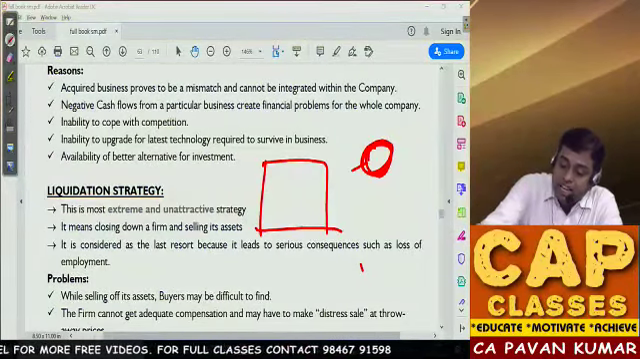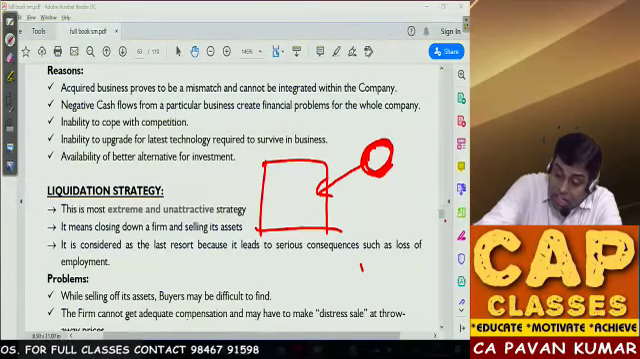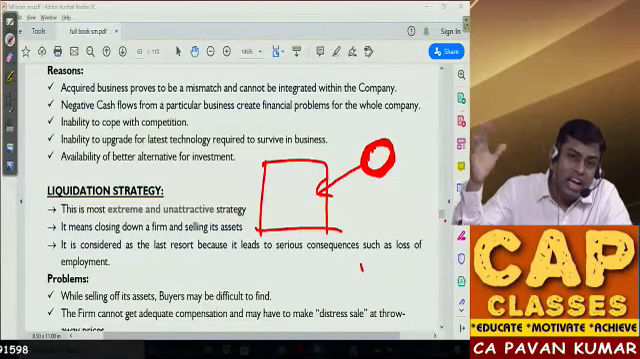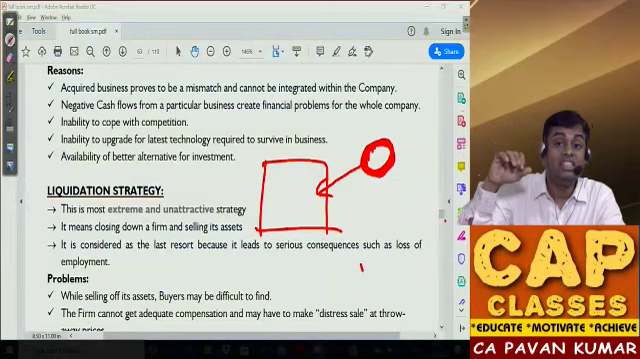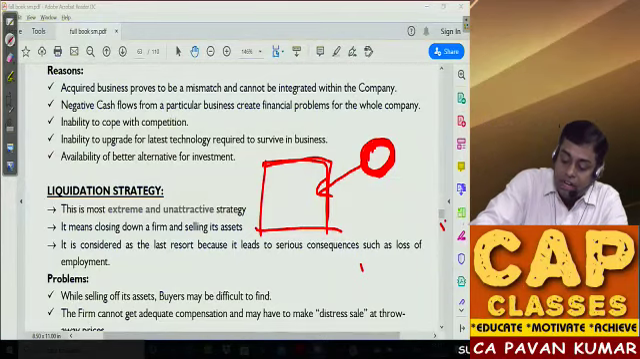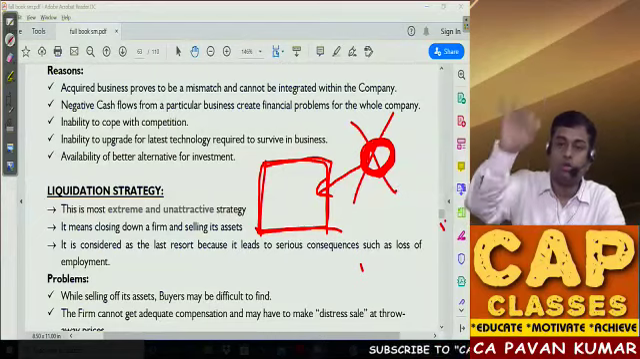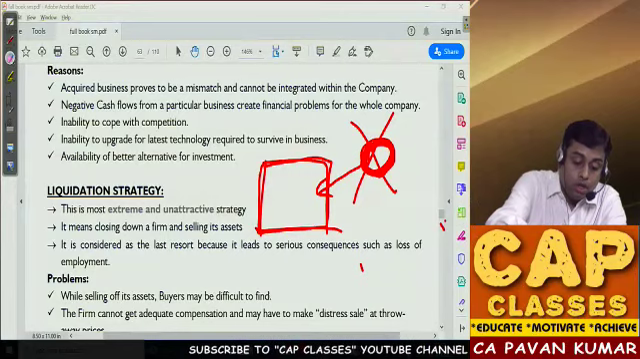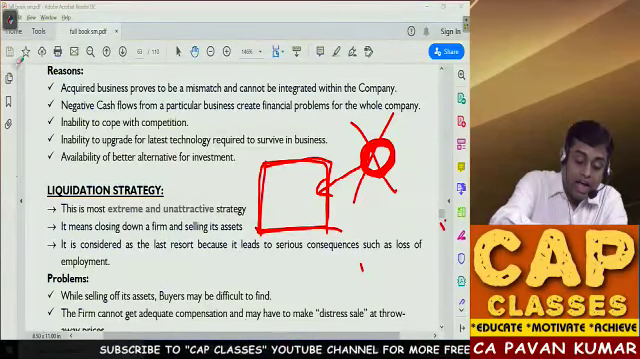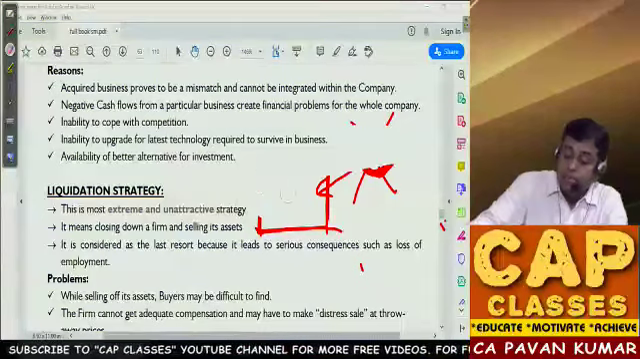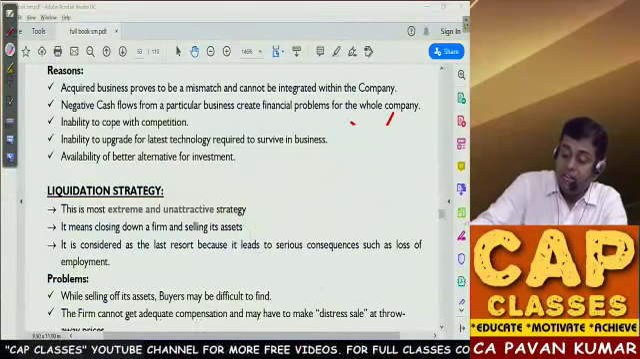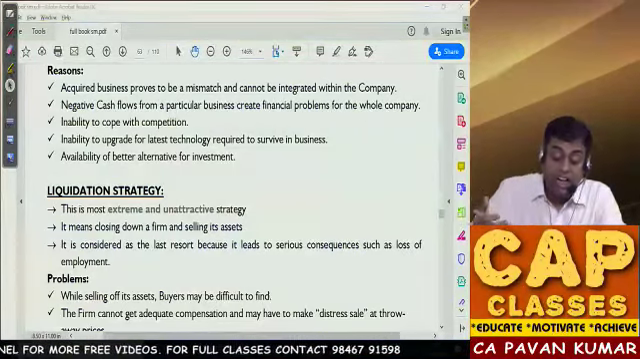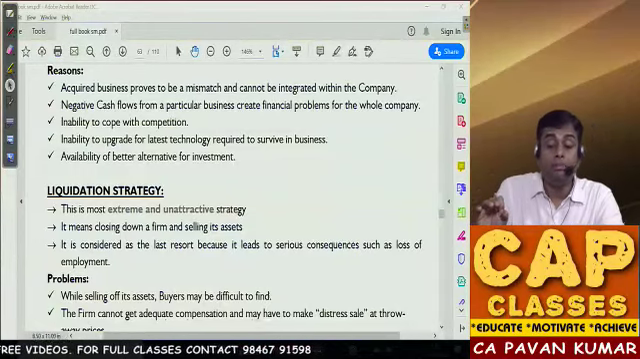This is one business I acquired from a company, but this new business is a mismatch to my existing business. Just my systems, I am unable to integrate it properly with my business. Now there is a situation that this will create a problem, so better throw this out. Why? That will disturb your whole present system. So the acquired business has become a mismatch. It cannot be integrated with the existing company. Then disinvest from it. Negative cash flows from a particular business is creating problems for the whole company.